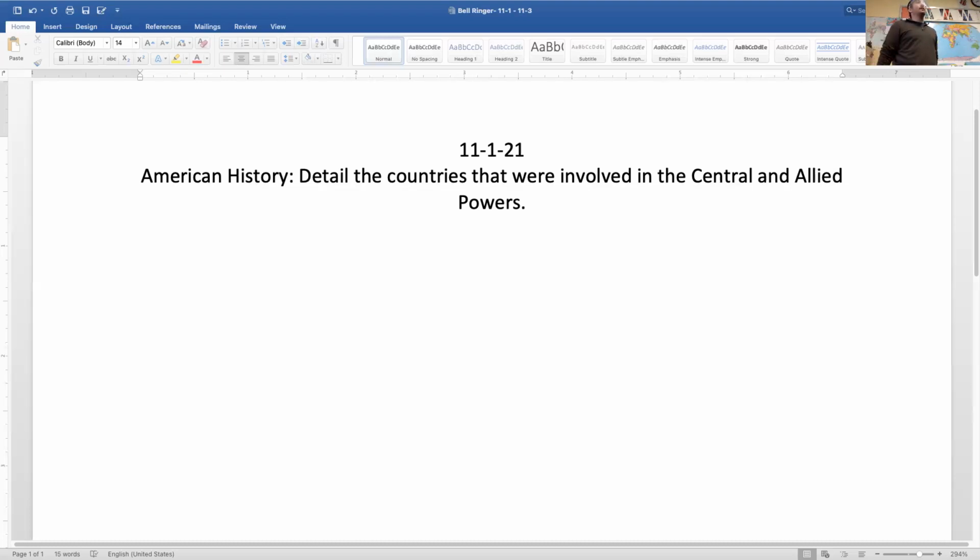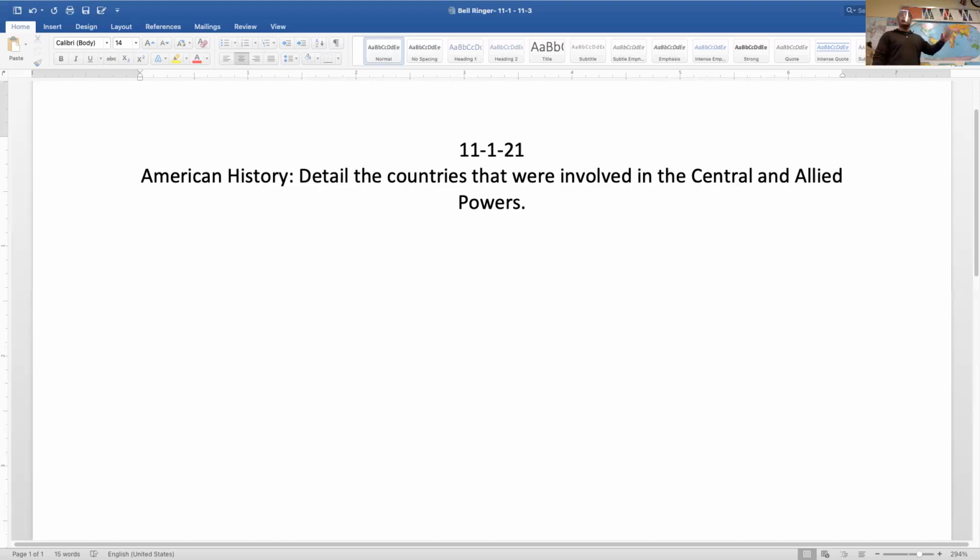What about Russia? Why are they getting involved? Why are they involved with this alliance? Go ahead, Griffin. Yeah, good job. So on the Western Front, we had France and Great Britain, and on the Eastern side, you had Russia. Those were the three main countries involved with the Allied powers at the start of the war. And their goal was to try to surround Germany. Okay, Germany will have to fight a two-front war. So we all know when you're splitting up your forces, your troops, it's going to be difficult to win a war. And that's exactly what the goal was with this alliance system.